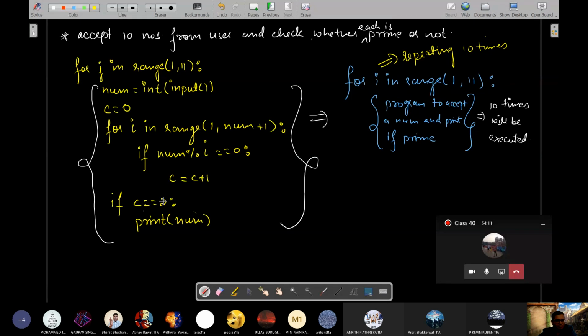And finally, if the count of the number of factors is 2 for that number, you will print it, else you won't print it. Again, second time when this loop will execute, you will ask for another number, count the factors again by generating 1 to that number again, and checking whether each of those numbers divides it. Okay, but remember the general convention is outer one should be I, inner should be J. If another one is there inside J, it should be K, like that. Okay, so this is also an example of nested for. Nested for means a for loop within a for loop.